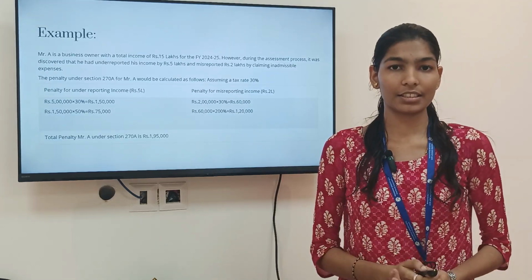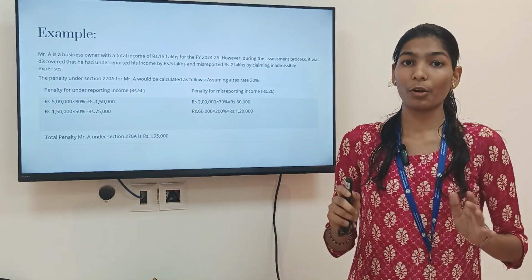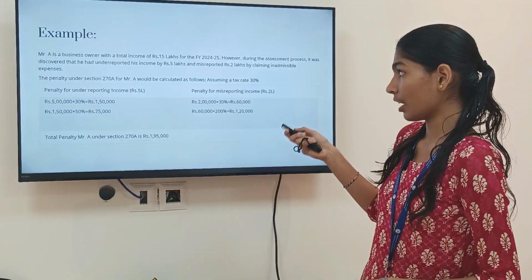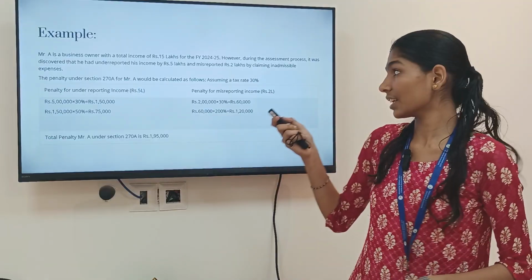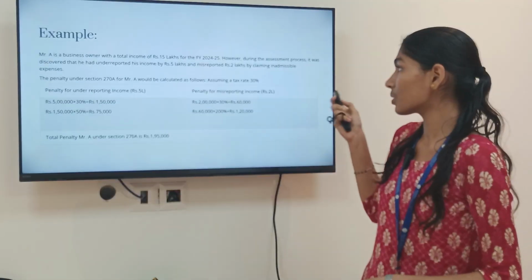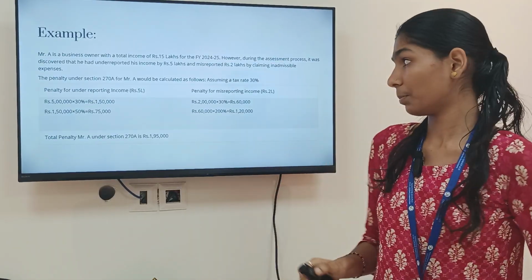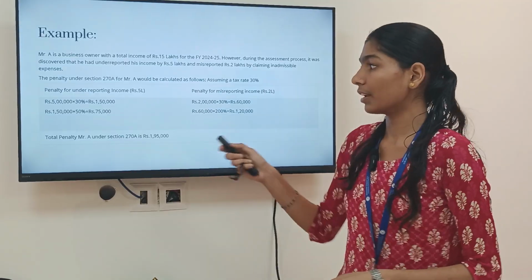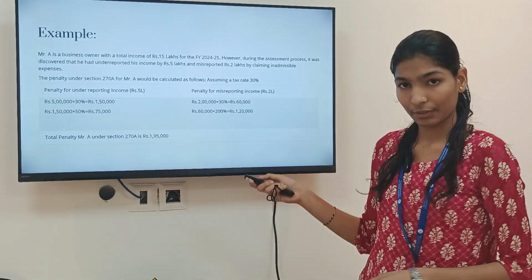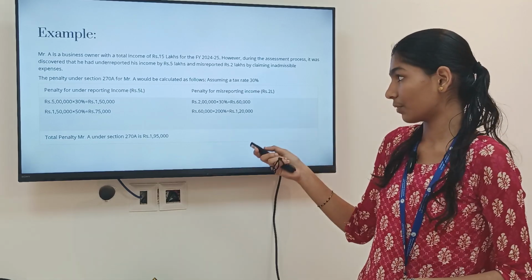Now, for example, let us consider Mr. A. He is a business owner. He is having total income of 15 lakh for assessment year 2024-25. However, he underreported his income by rupees 5 lakh and misreported income of 2 lakh rupees, which was claimed as inadmissible expense. Now let us assume that tax is 30%. In case of penalty for underreporting, 30% of 5 lakh gives rupees 1,50,000, and 50% of rupees 1,50,000 is rupees 75,000.